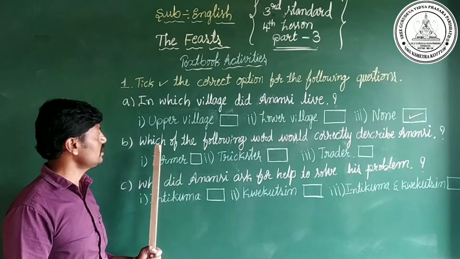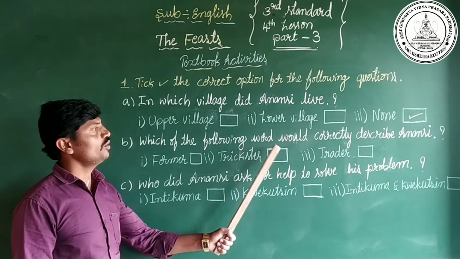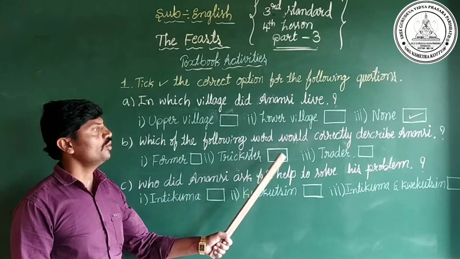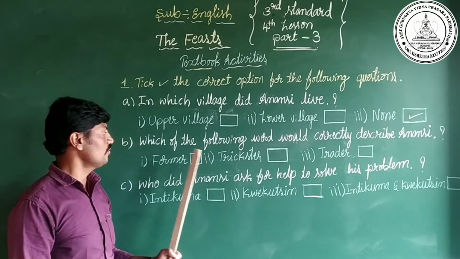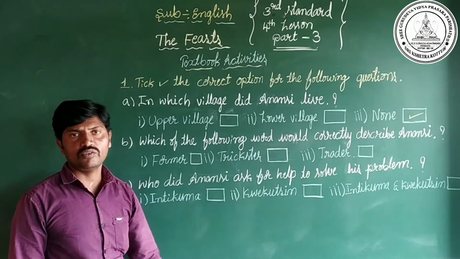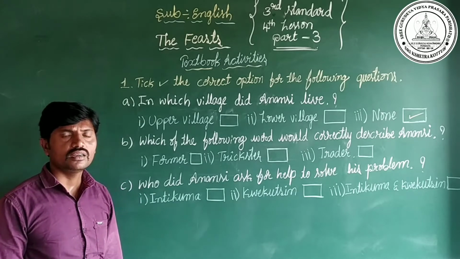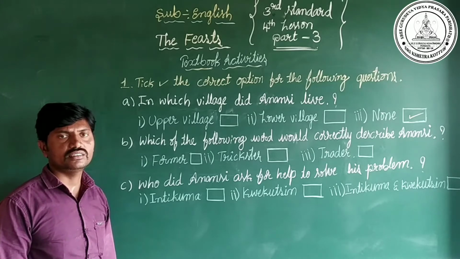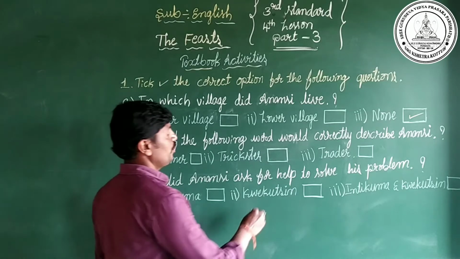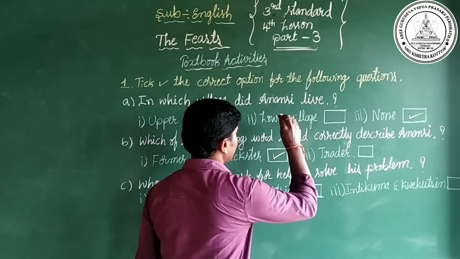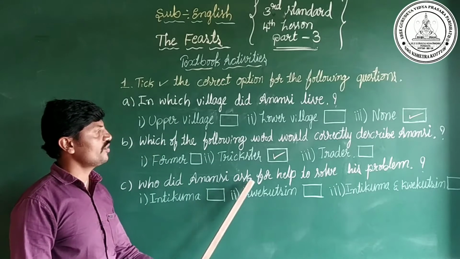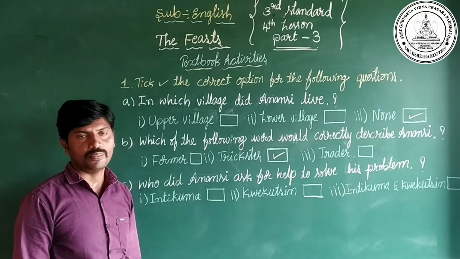Yes, the second one is, which of the following words would correctly describe Anansi? Farmer, trickster, trader. In the story, Anansi was a farmer, trickster or trader. Can you say the answer? Yes, in the story, Anansi was a trickster. So we have to put a right mark for the trickster. Is it? Yes.